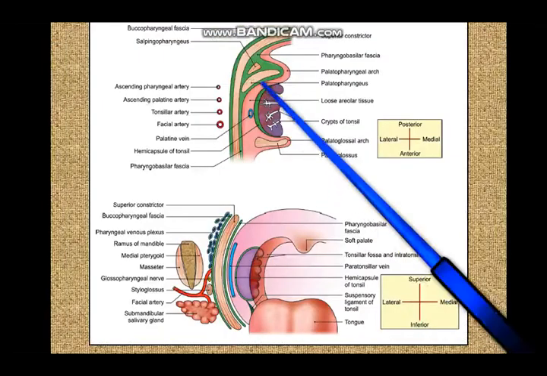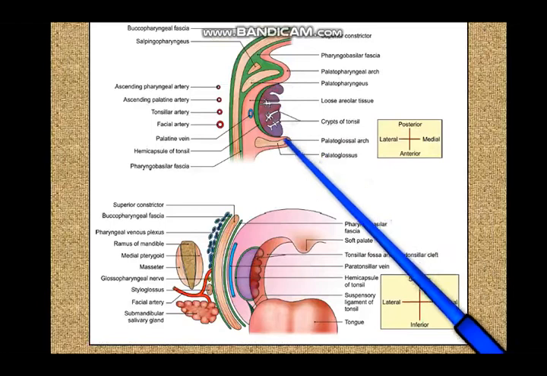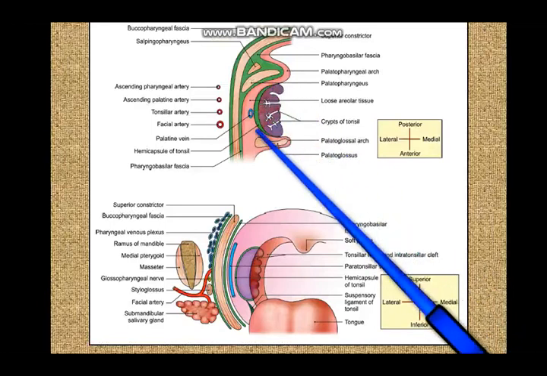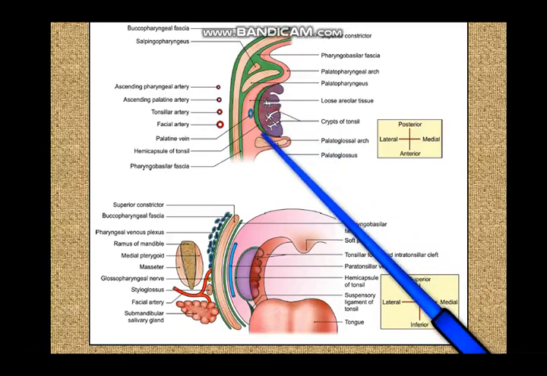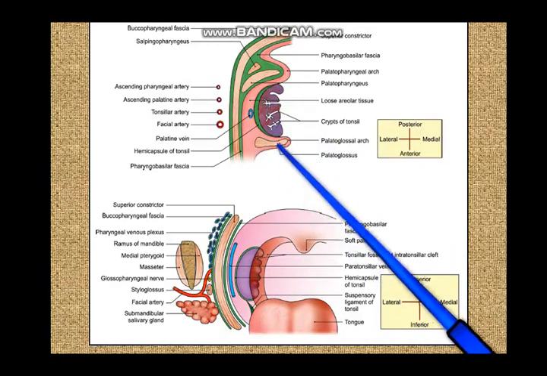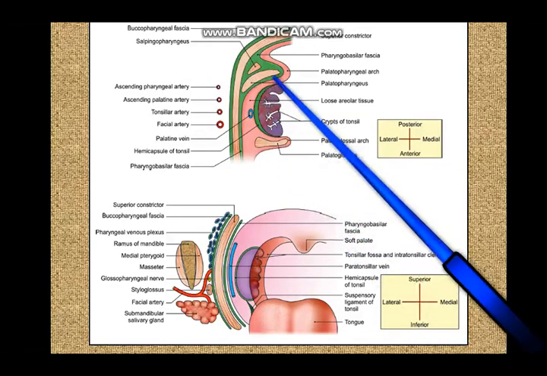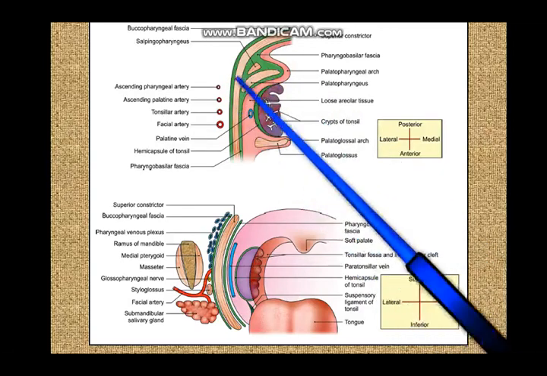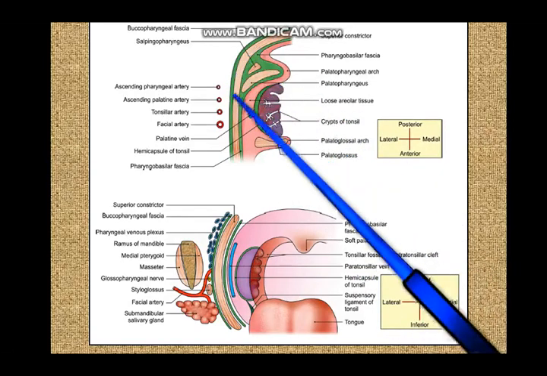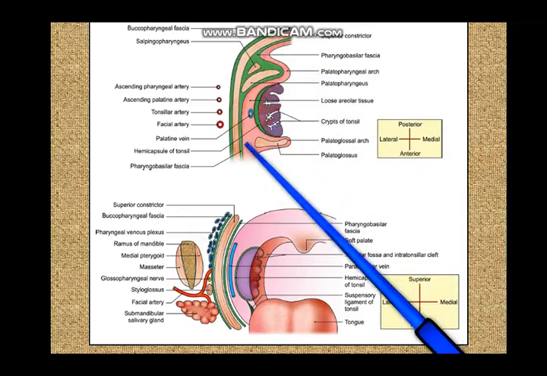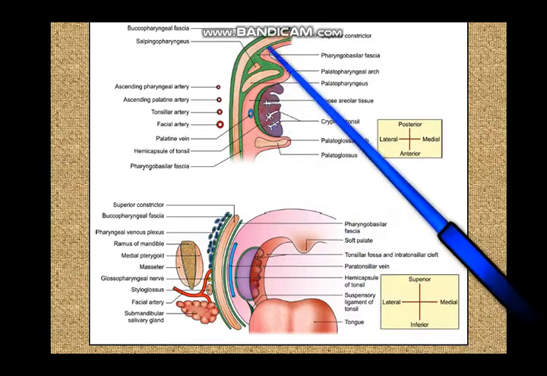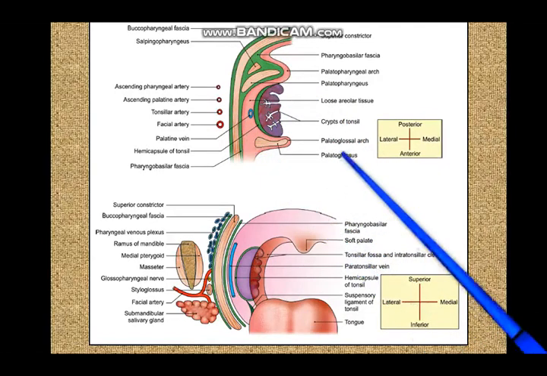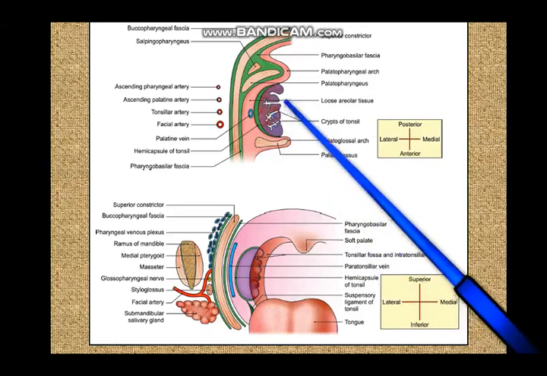Here you can see the tonsil in section, and you can see the medial surface here, the lateral surface here, and this hemicapsule, this half of a capsule on its lateral surface. You can see a little bit of the palatoglossus here, a little bit of the palatopharyngeus here, and the superior constrictor muscle over here. The superior constrictor and a part of the styloglossus are the main structures forming the tonsillar bed. And on the medial surface you can see the crypts.